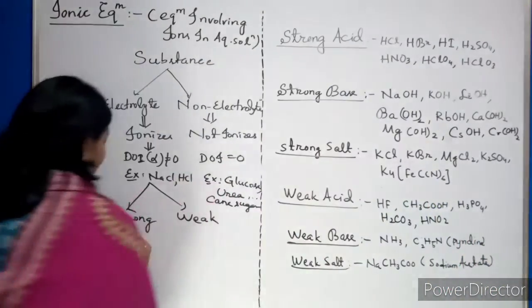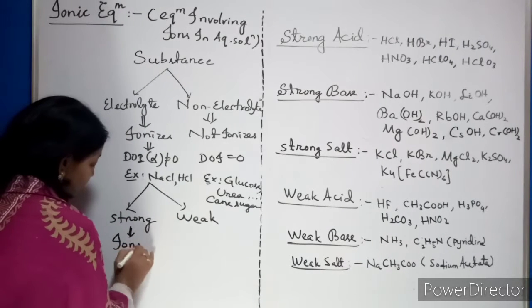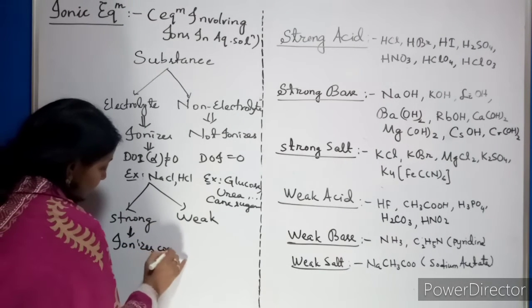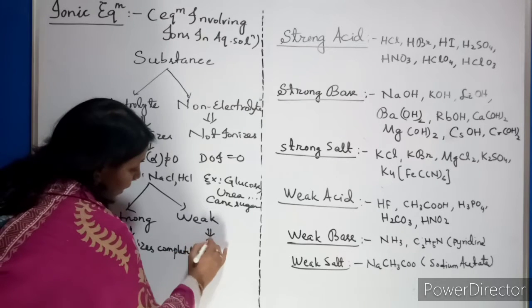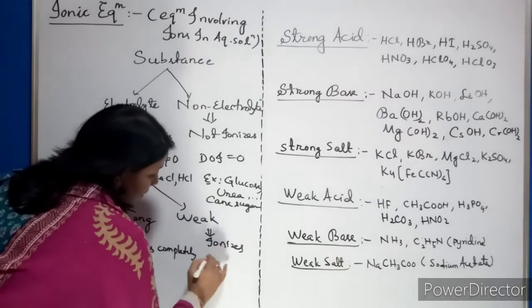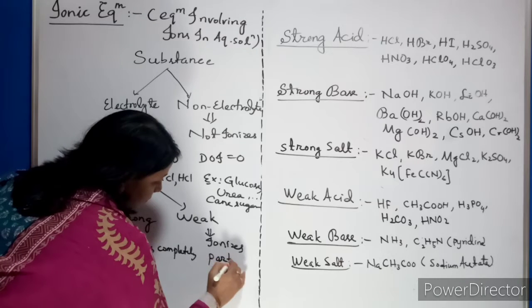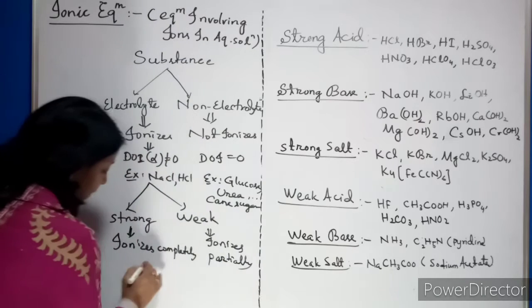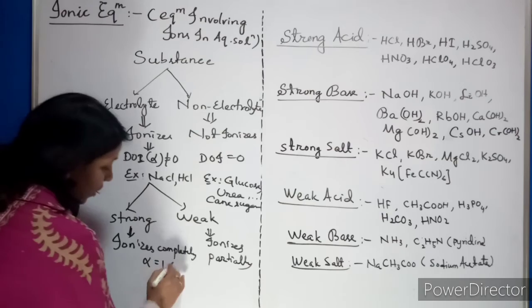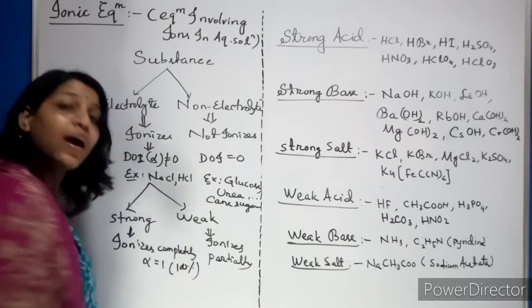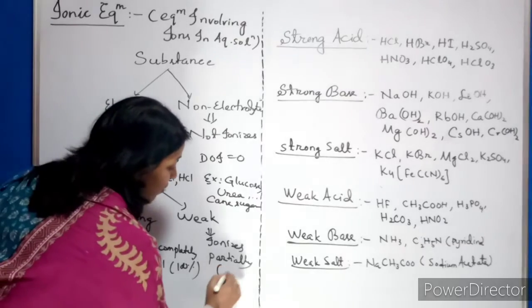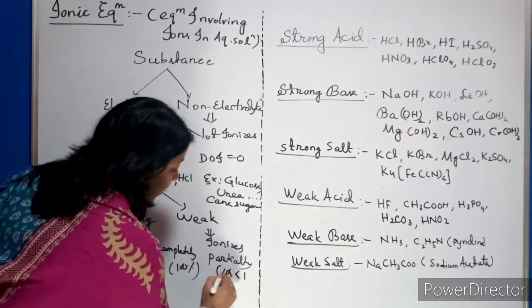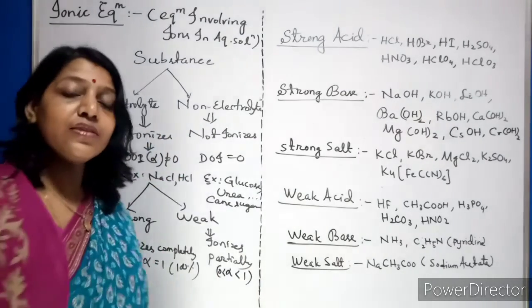So what you will write? Strong electrolyte ionizes completely. What is weak? It ionizes partially. So obviously here alpha will be equal to 1, or you can even say 100%. Am I right? Now it is partial, so what is the value of alpha? Definitely less than 1 and greater than 0.